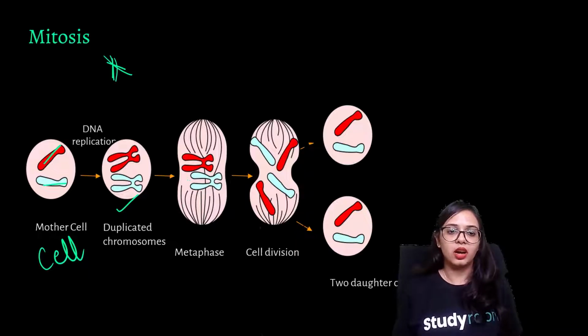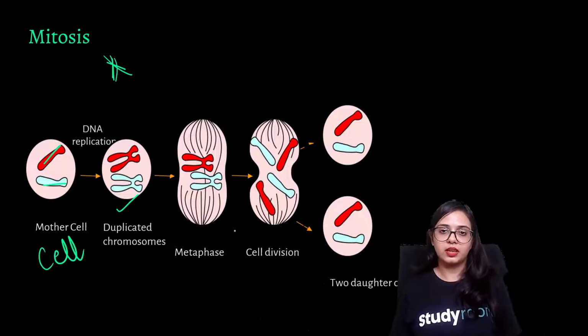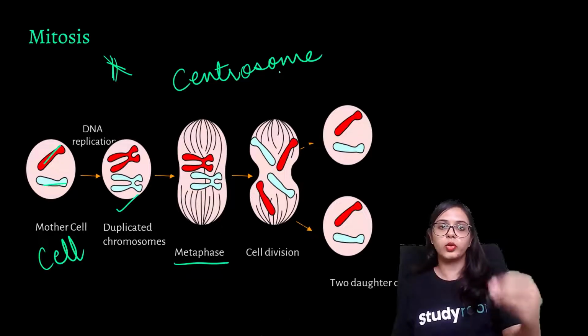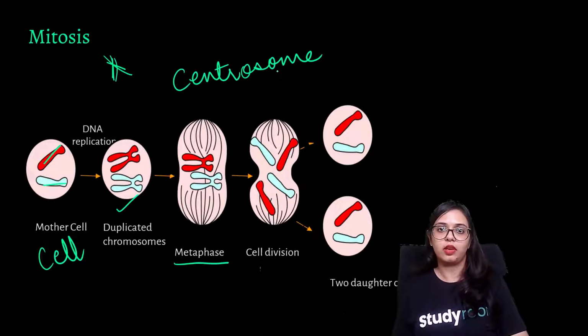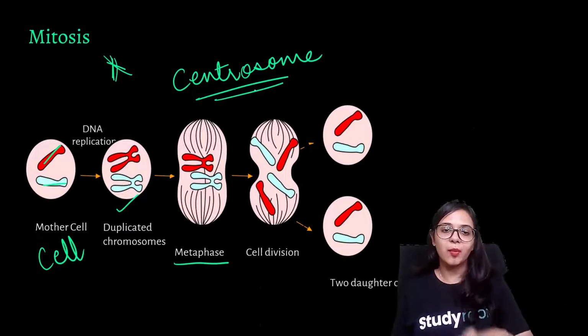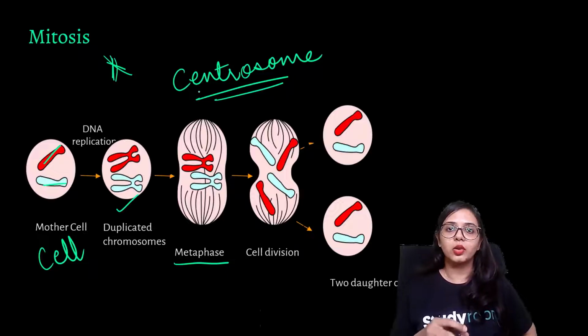When that happens, another phase occurs in the mitosis process, which is known as the metaphase. In this, what happens? The centrosome comes in. The centrosome comes into the nuclear membrane. During cell division, the nuclear membrane dissolves, so that the centrosome can come inside and facilitate the separation of the chromosomes. Owing to their tubular microfiber-like structure, spindle shaped structures occur.